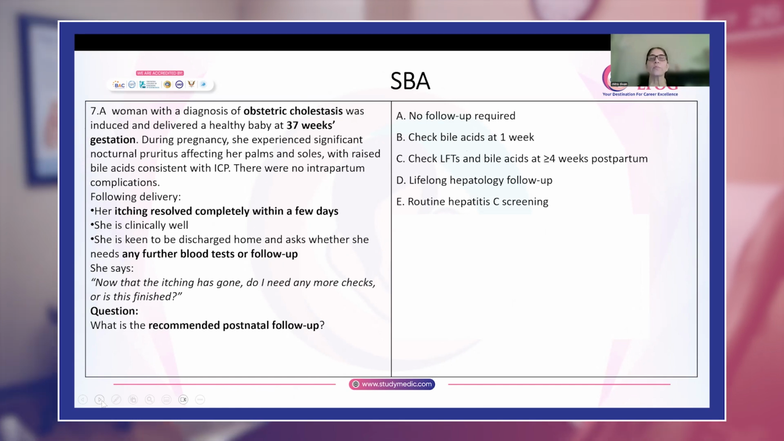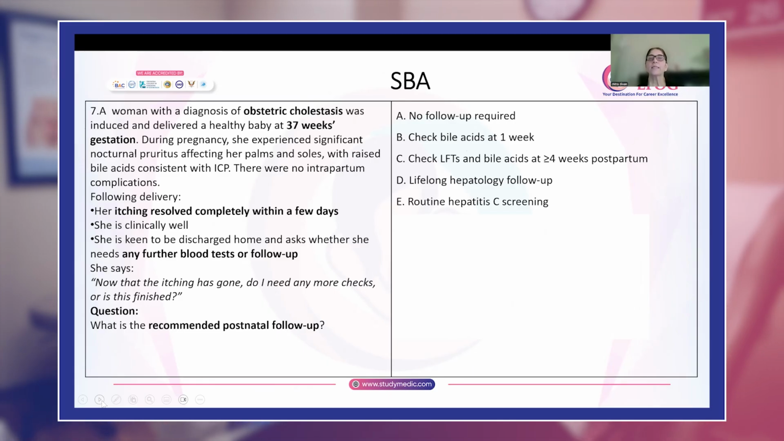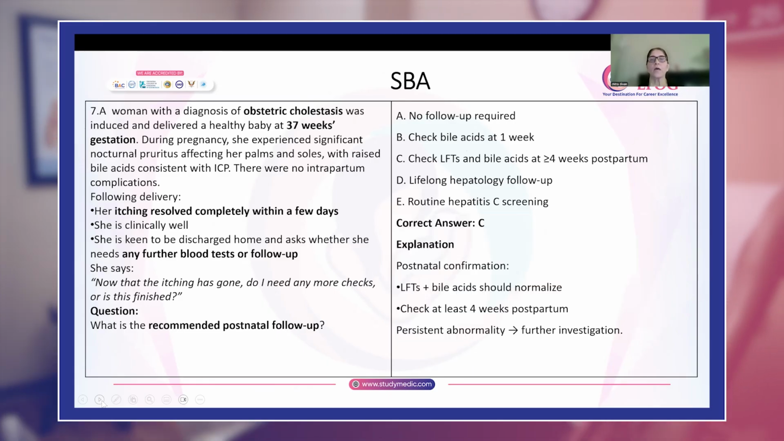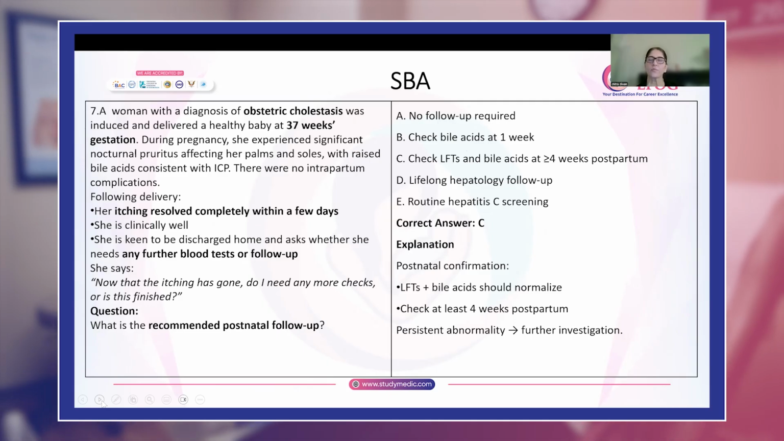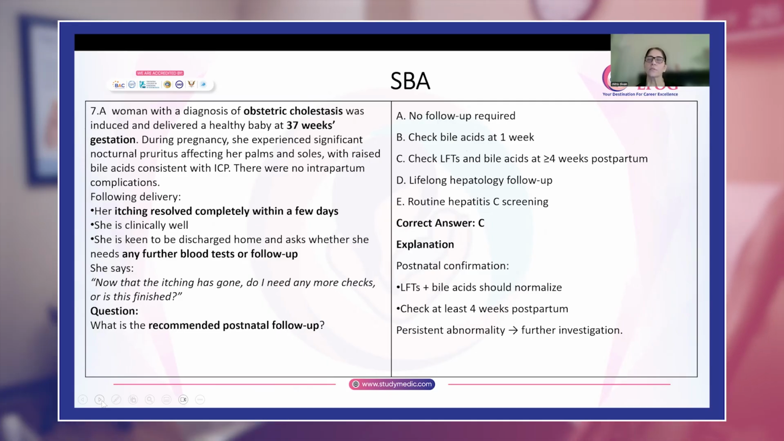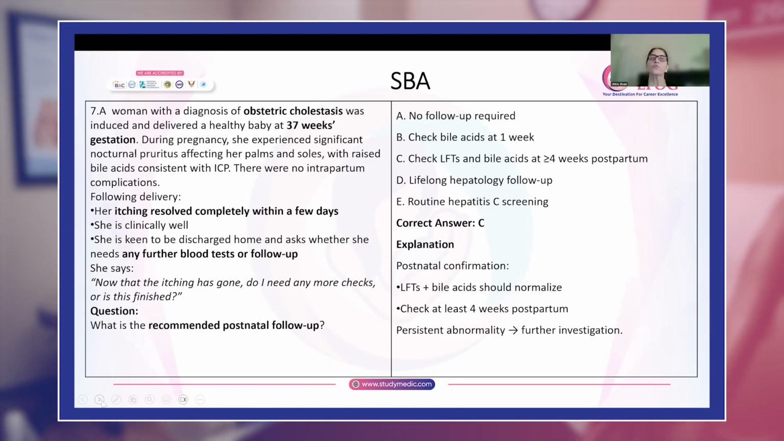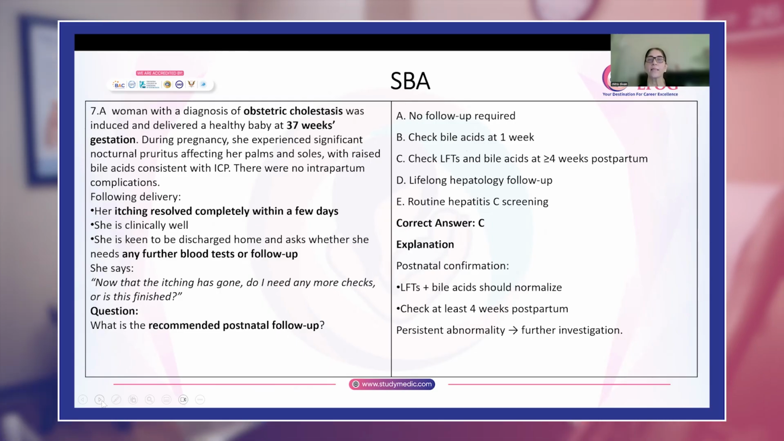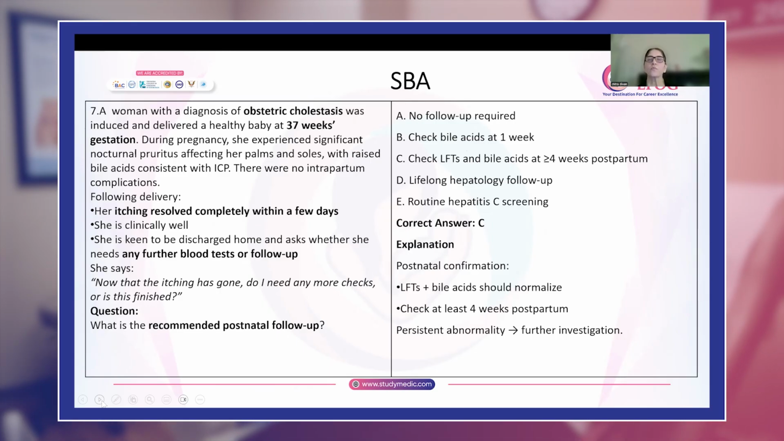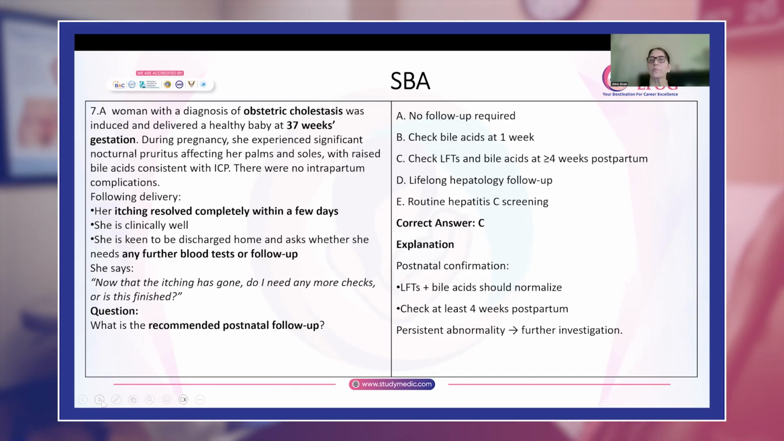So you will not do them immediately after she has delivered. It is recommended that you do it at least 10 days after she has delivered. But usually at 10 days, the woman will not come back for a follow-up. So it is at around 4 weeks that she comes back for the postnatal follow-up. So you will do LFTs and bile acids when she comes for the postpartum follow-up. That means more than or equal to 4 weeks in the postpartum period.